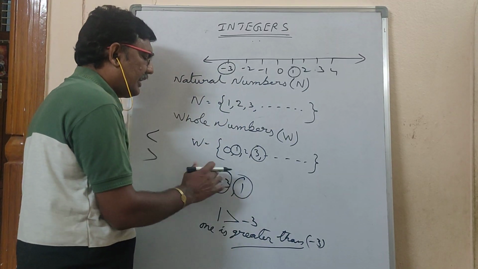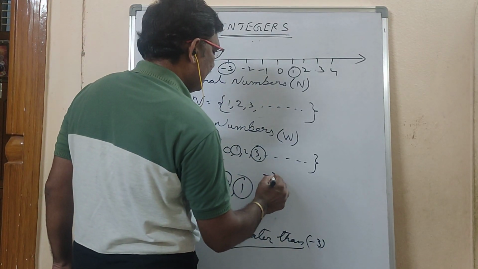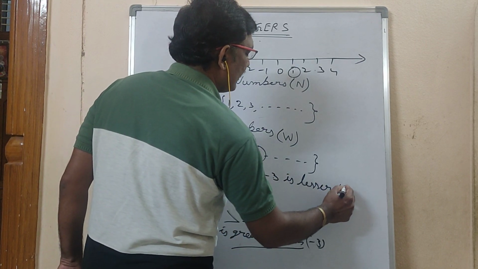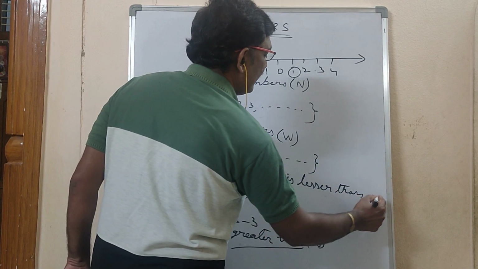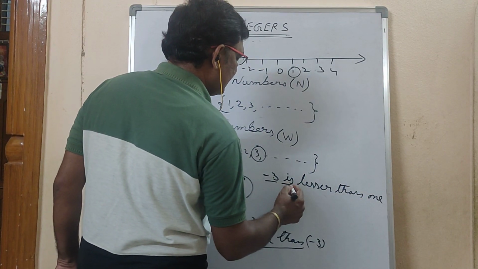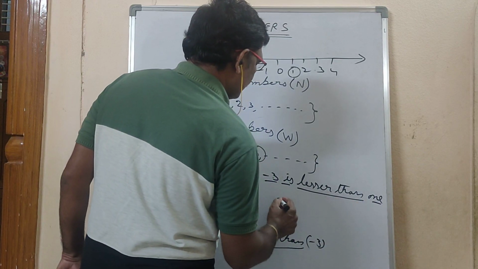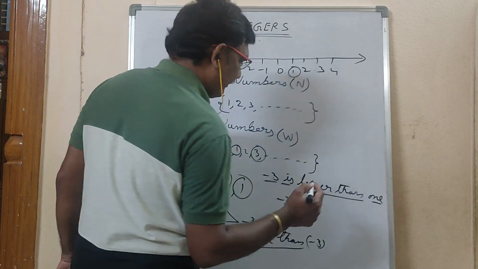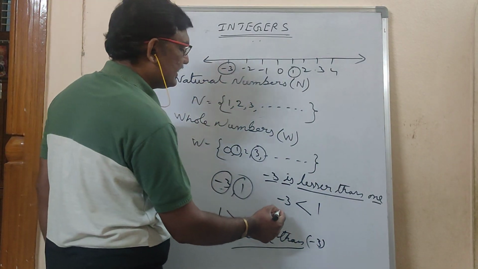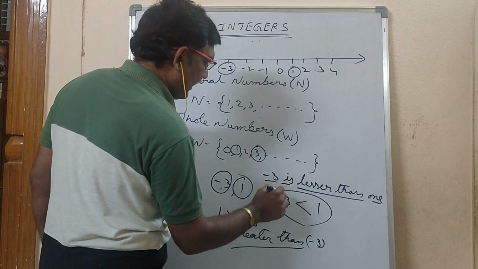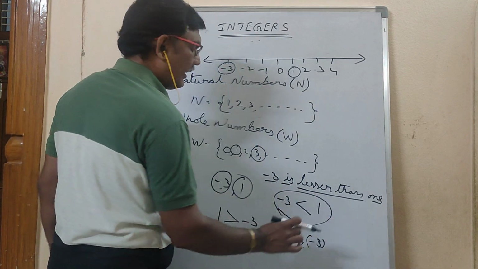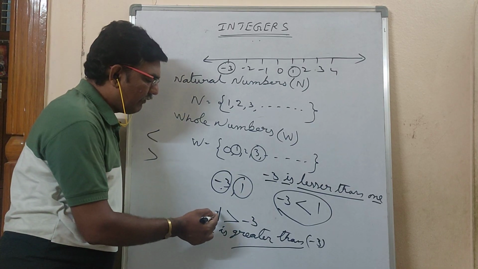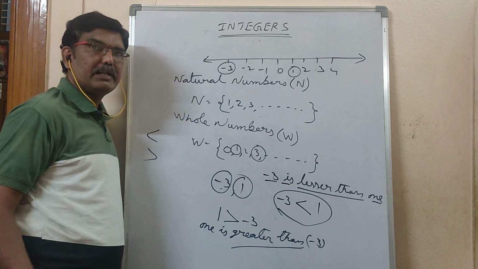Otherwise, this same thing you can write another way: minus 3 is lesser than 1. Minus 3 is smaller than 1. And 1 is greater than minus 3.